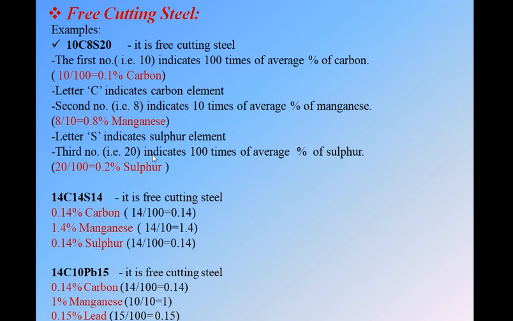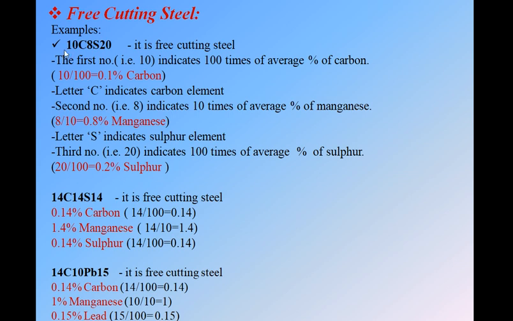And letter S indicates the sulfur element. Third number, that is 20, indicates 100 times the average percent of sulfur. So why is it 100 times? Because sulfur is a troublesome element. It will trouble your components, so it is always present in a small amount. So this third number is divided by 100. We get 20 by 100, it is 0.2% sulfur.